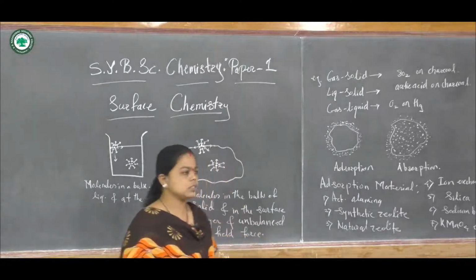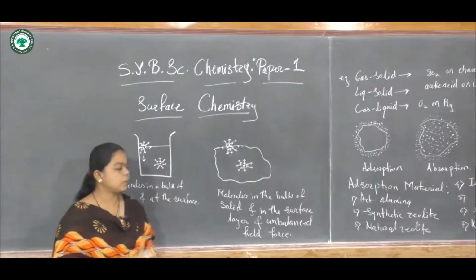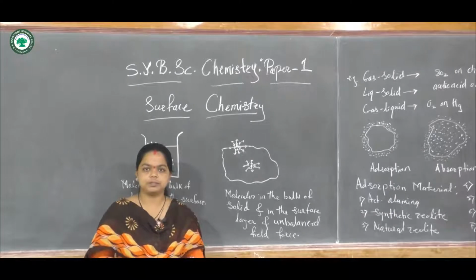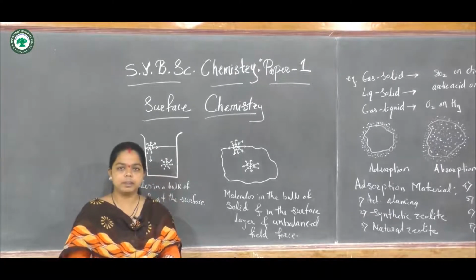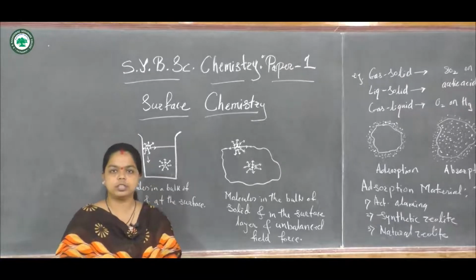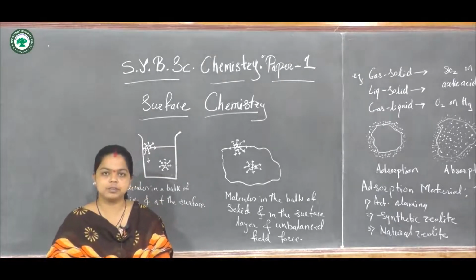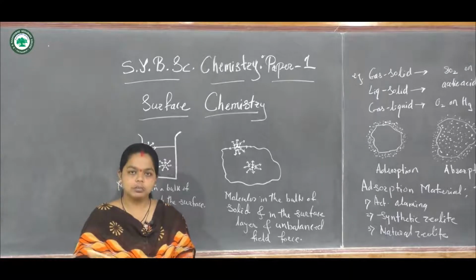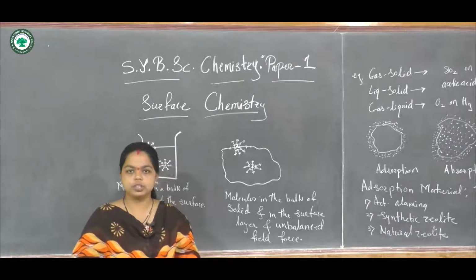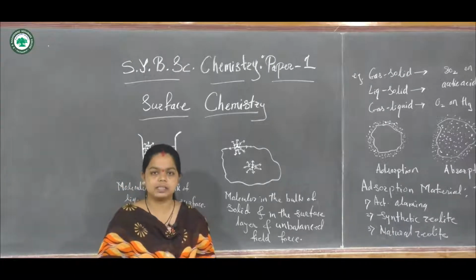Now let us consider first the molecules which are present in the liquid, solid and gaseous matter. So in gaseous state what happens? The molecules are free, they are not very close to each other. So there is not much binding observed in the gas phase. In liquid phase the molecules become closer to each other, become compact as compared to the gaseous phase.